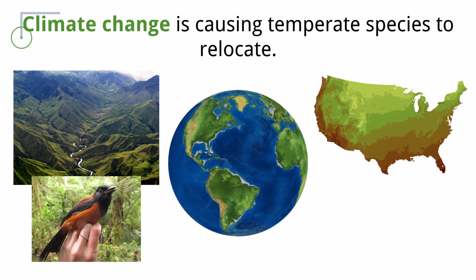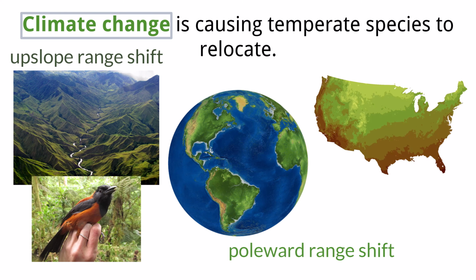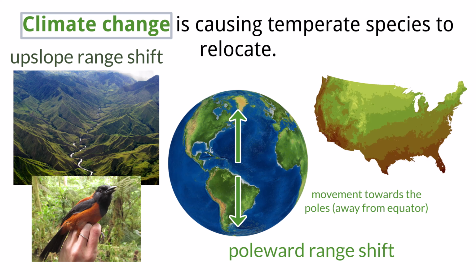Due to rising global temperatures, many species are experiencing poleward and upslope range shifts to find cooler, more suitable habitats. A poleward shift is the movement of a species towards the Earth's poles, northward in the northern hemisphere and southward in the southern hemisphere, while an upslope shift is a migration to higher elevations on a mountain.